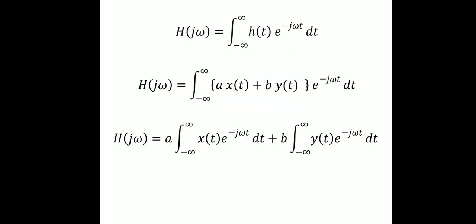So we can write H of j omega as a times X of j omega plus b times Y of j omega, which is the required proof. To have a better understanding of the linearity property, let us solve a problem on the linearity property of Fourier transform.